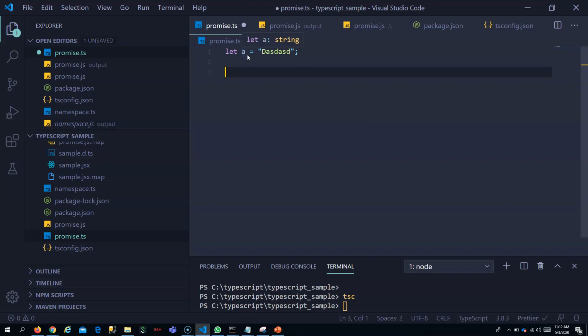But TypeScript has made it static type. That is, it adds the benefit of adding type.